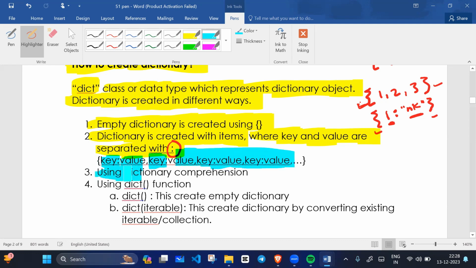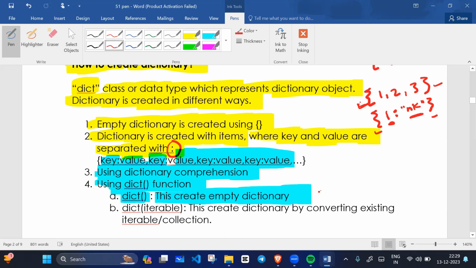Using dictionary comprehension, we can create a dictionary. Using the dict function, we can also create a dictionary. For example, we can write dict(), which creates an empty dictionary. One more way of creating an empty dictionary is empty curly braces.